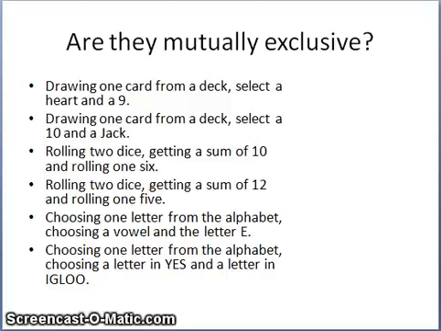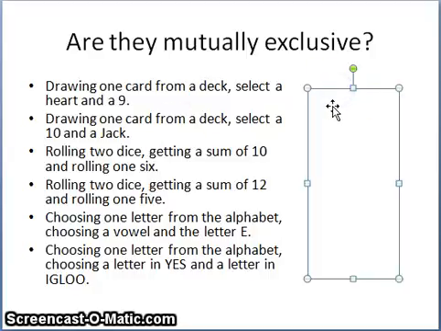So your problem set is basically just asking you to identify whether or not two events are mutually exclusive. So for example, if you are drawing one card from a deck and you are asked whether you can select a heart and a 9 at the same time. Hopefully you have had some experience playing with decks of cards.